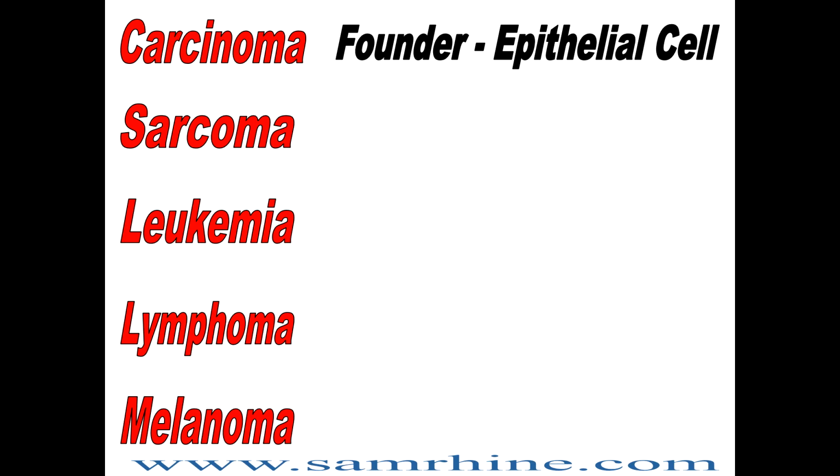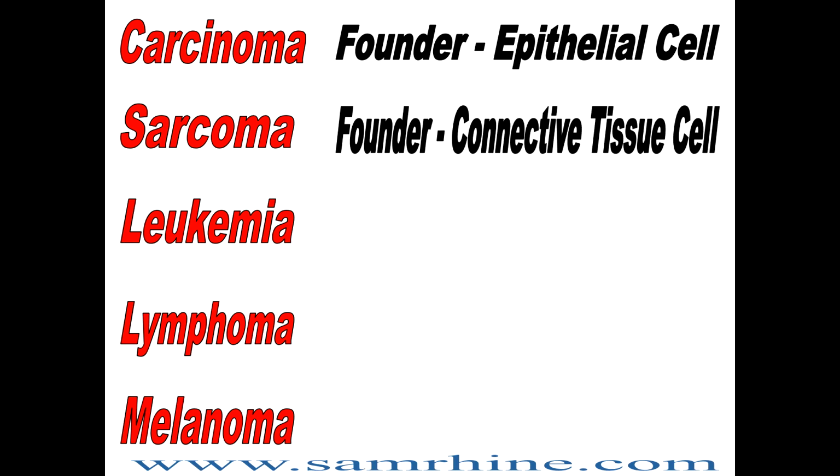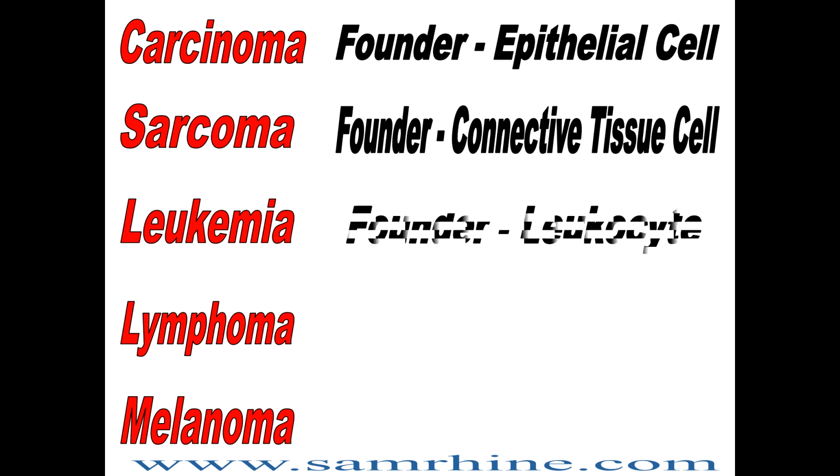Here's some other terminology quickly. A tumor is designated as a carcinoma if the founder cell was an epithelial cell. The tumor is designated sarcoma if that original cell, the founder cell, was a connective tissue cell of mesodermal origin. If the founder cell was a white blood cell, a leukocyte, that's called leukemia.